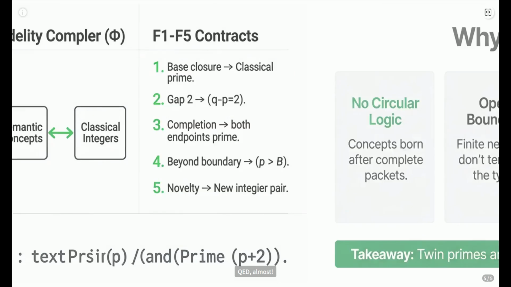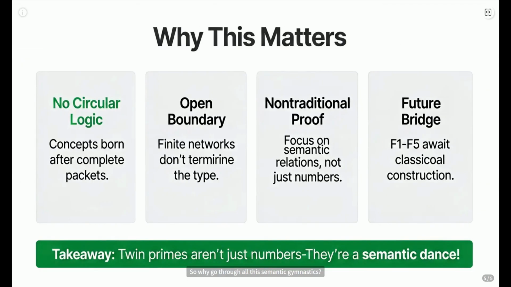Cute, almost. So why go through all this semantic gymnastics? Because it avoids circular logic. We don't assume primes exist first. We define the structure and primes emerge from it. A finite list of examples doesn't kill the possibility of more. It's a proof focused on relationships and generation, not just counting numbers. The f1 to f5 contracts lay the groundwork for bridging to classical number theory.